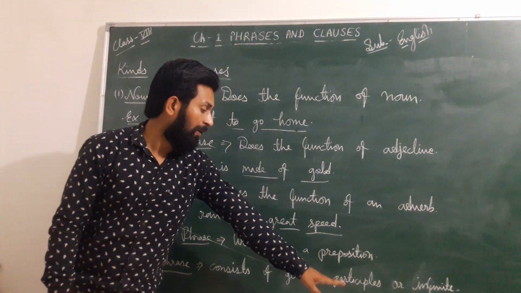And the last one is the verbal phrase. A verbal phrase mostly consists of three things: gerunds, participles, or infinitives.